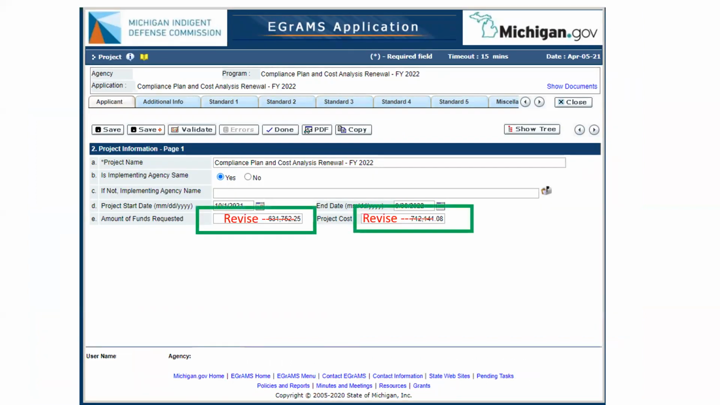So this is back to the project information page at the beginning of the application. Revise these numbers as well. Remember that the local share should be subtracted from the total system cost to arrive at the amount of funds requested. The local share is populated for you. Don't change this amount in EGrAMS. If you have any concern about the local share listed, please contact your regional manager. So after you make these revisions, you would click save and then done again.